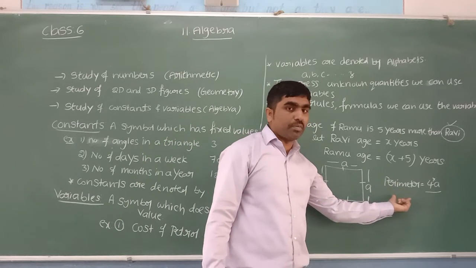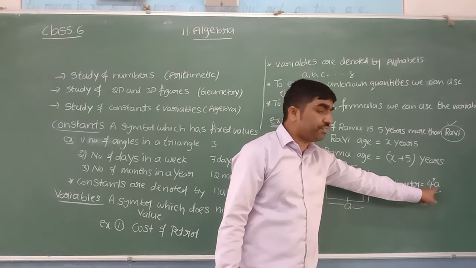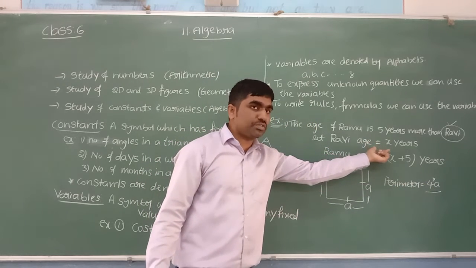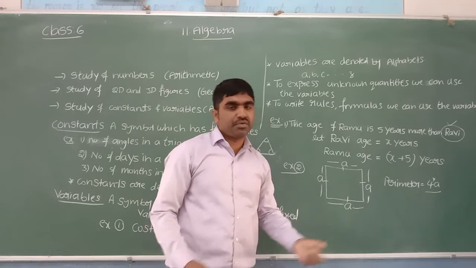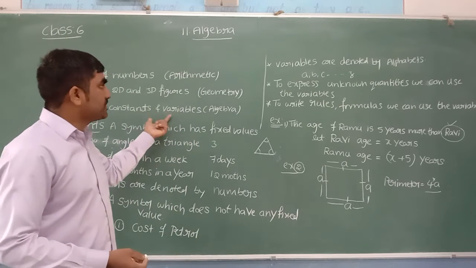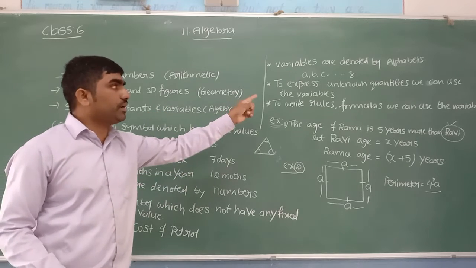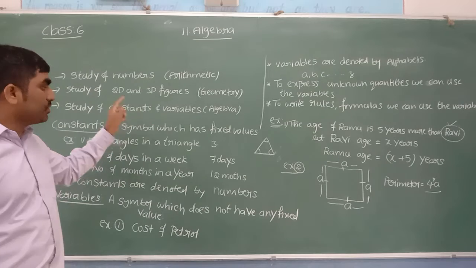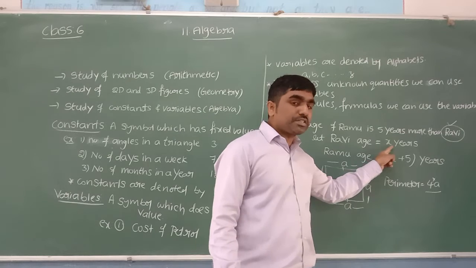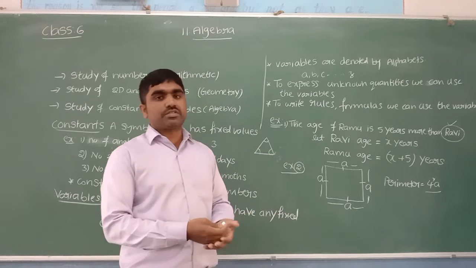Here we have the perimeter formula which is in alphabets, where we took the help of alphabets. So alphabets we can use to express unknown values, and also we can use them to write the formulae. Hope it is clear to all. What we learned, beta? We learned about constants and variables. Constants are nothing but having fixed values. Variables don't have any fixed values. We can use constants to express the known values. We can take the alphabets to express the unknown values, and also we can use them to write some formulae and rules in mathematics.